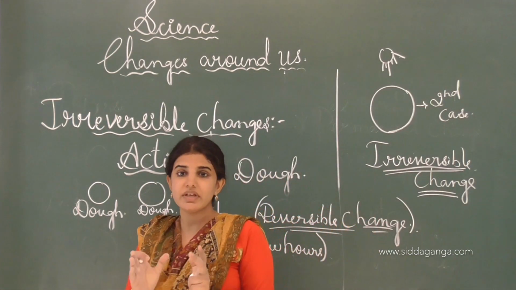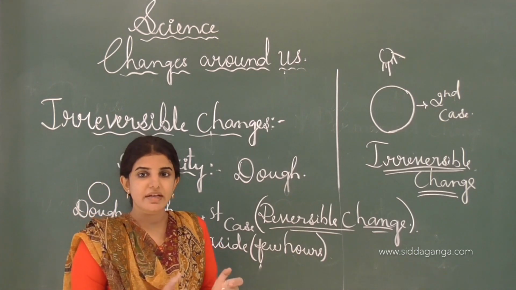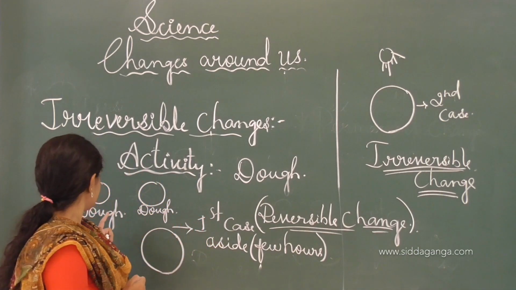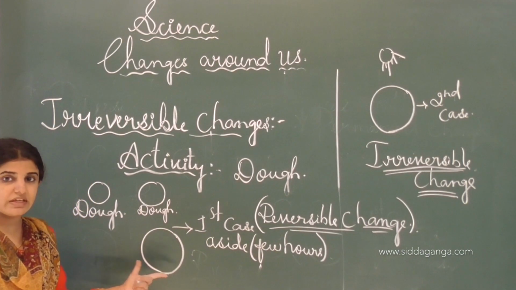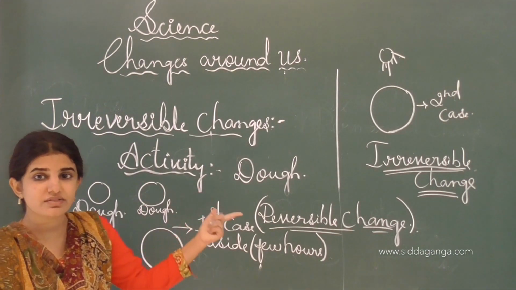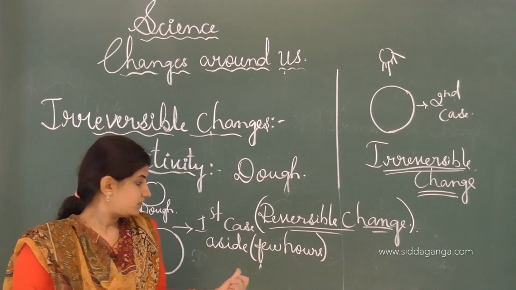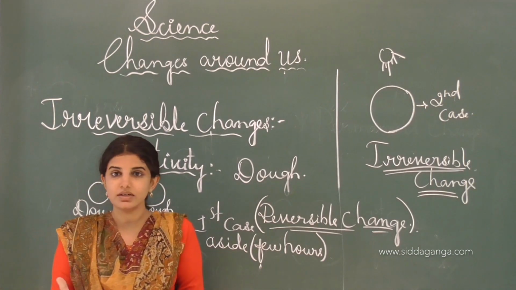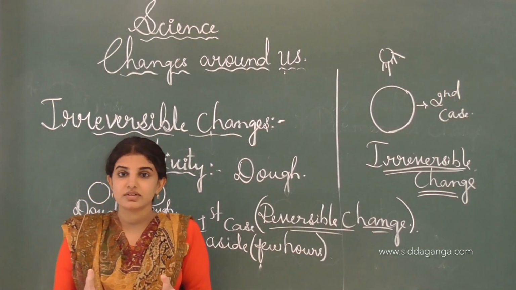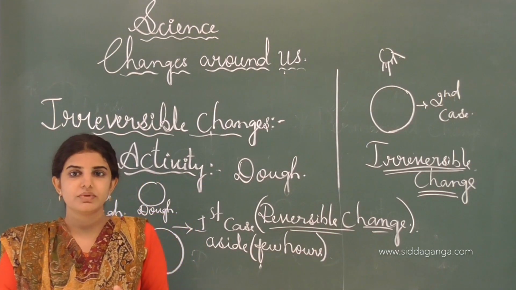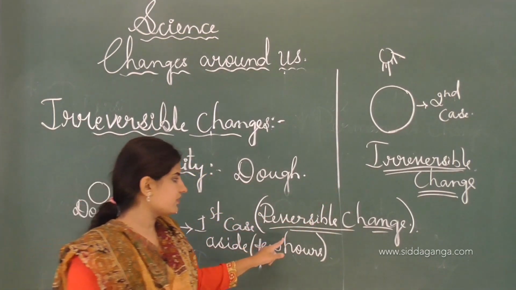In this activity we can see both the reversible and the irreversible change by taking the example of a dough made into two chapatis. In the first case we can easily make dough once again, whereas in the second case dough is not formed.